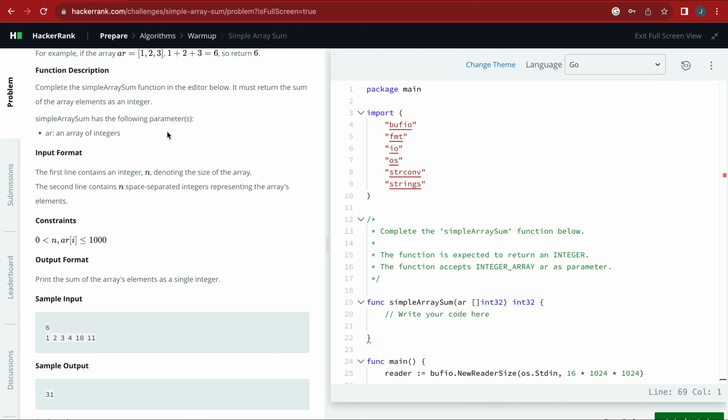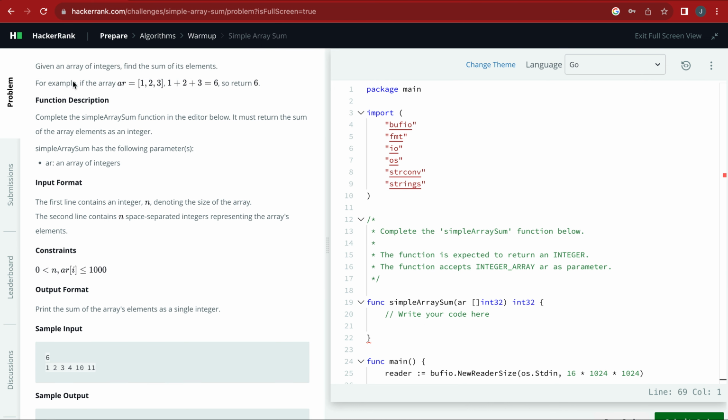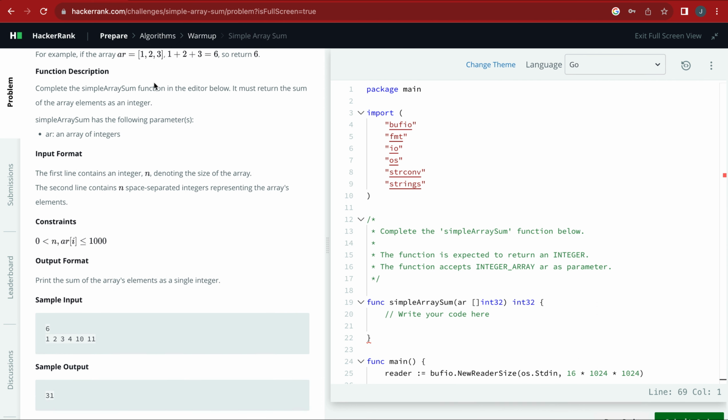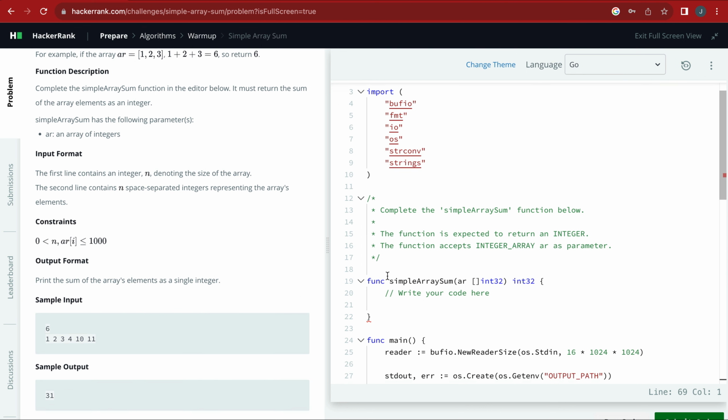So now let's go. The next question says: given an array of integers, find the sum of the elements. I've given you an example here. Always try to read the questions. It says, for example, if the array A is 1, 2, 3, the answer should be 6, that's 1 plus 2 plus 3. It gives you a function description: complete the array function in the editor. This is the function where you're always going to implement your code. You can see, write your code here.